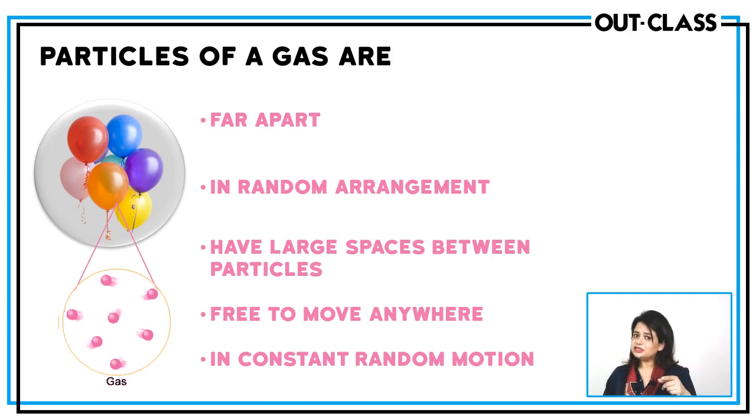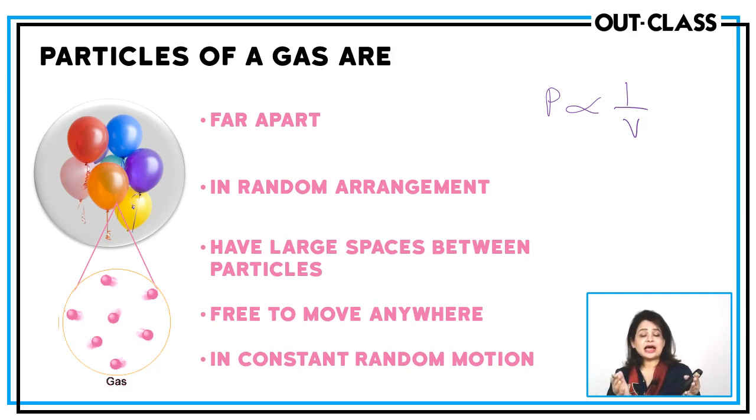Now, properties of gases depend on this arrangement. Gases are very compressible. You can compress a gas. You increase the pressure on a gas, its volume decreases. The volume of the gas decreases when we increase pressure. So we can say that volume of a gas is inversely proportional to pressure. So pressure is inversely proportional to volume. If you increase pressure, volume decreases.